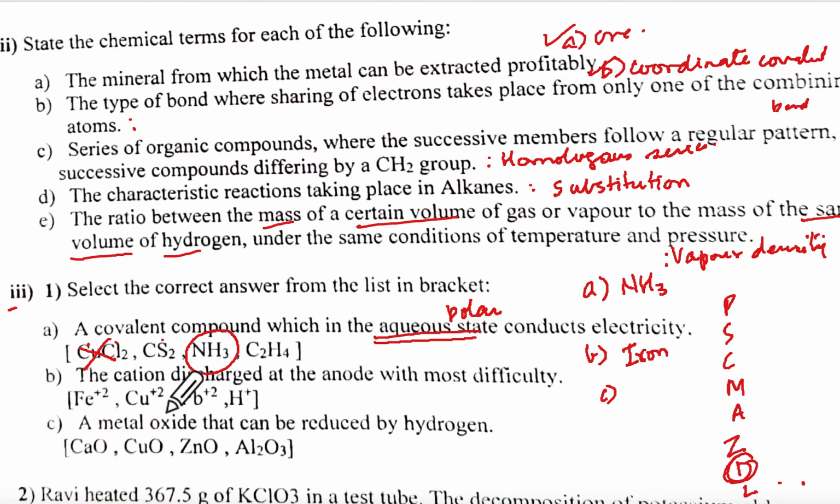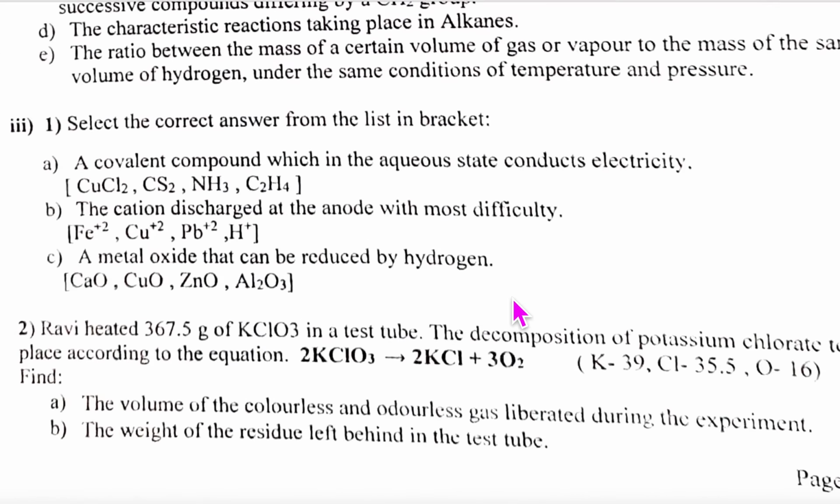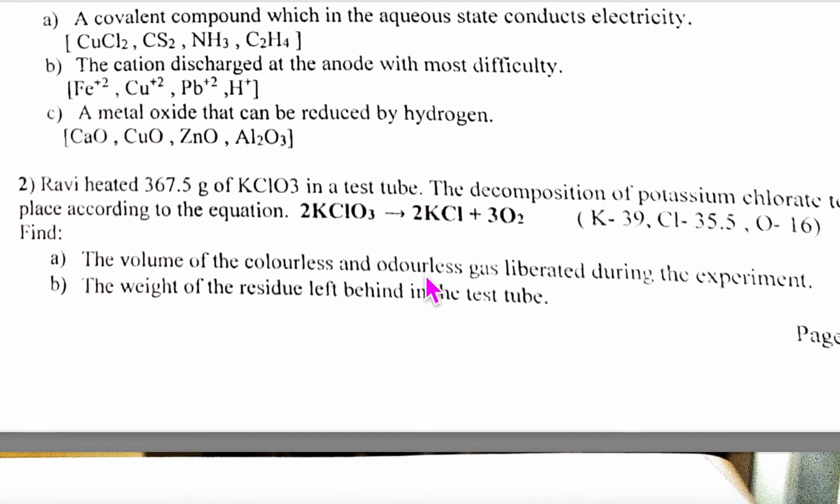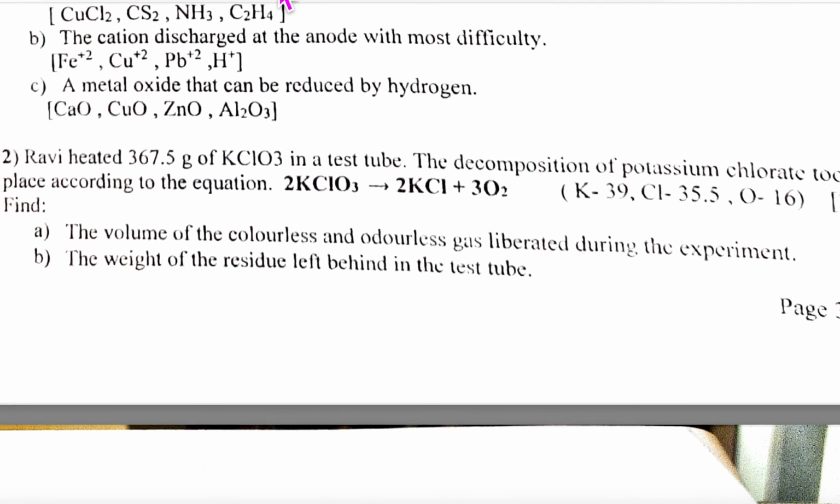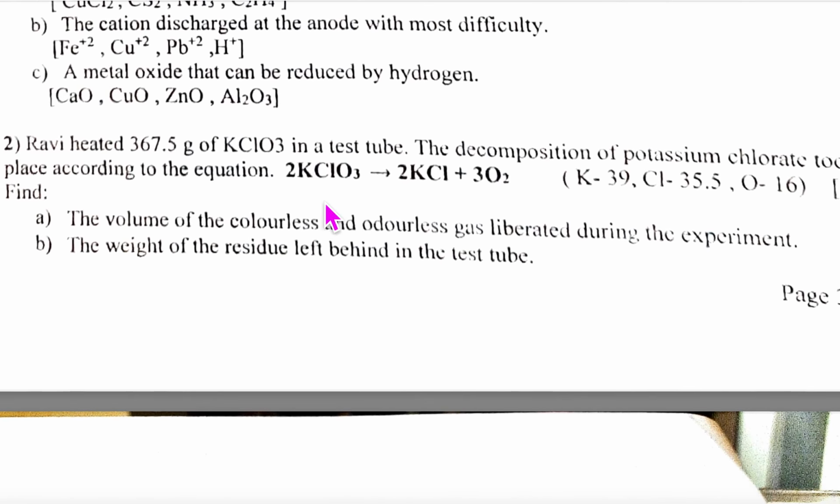Then C is a metal oxide that can be reduced by hydrogen, which means it is lower, in the middle region. This is on top, the reduced metal oxide that can be reduced. So it will be CuO. This was for 3 marks. If you did not know, give yourself 0 for that particular question.